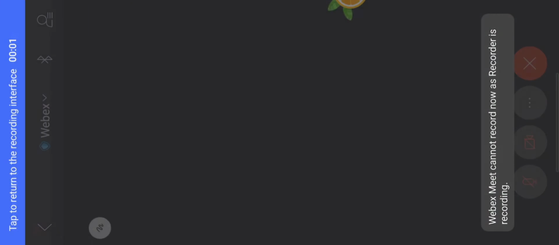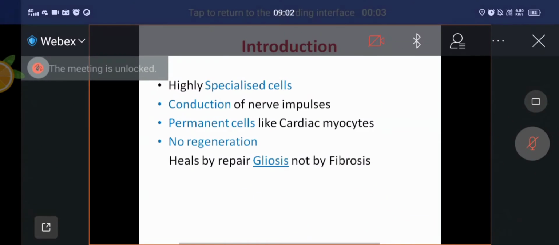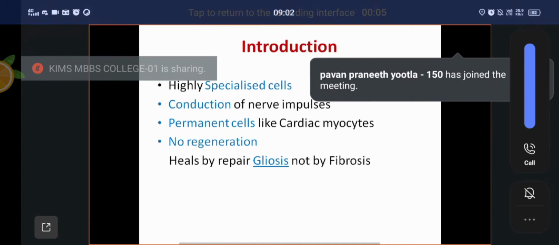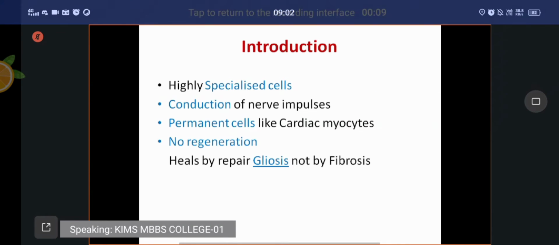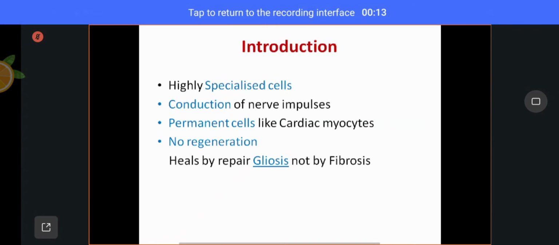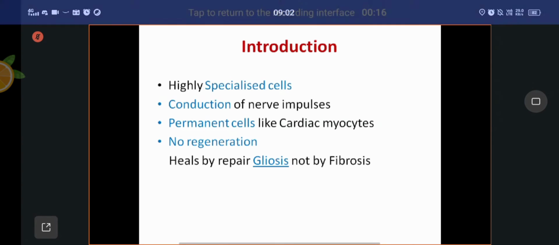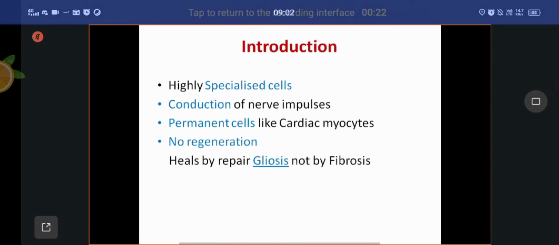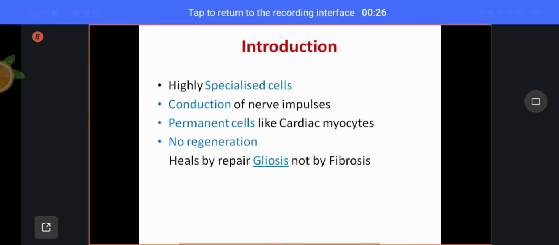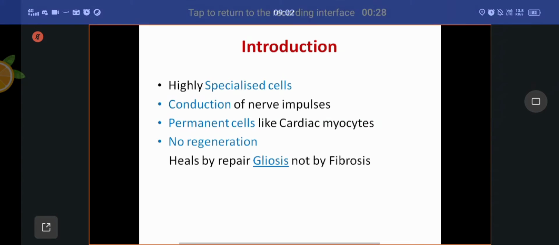Basic tissue, that is nervous tissue. Most of the things will be discussed in the physiology, but some important things as far as histology is concerned, those things only I will discuss. Coming to the introduction of nervous tissue.